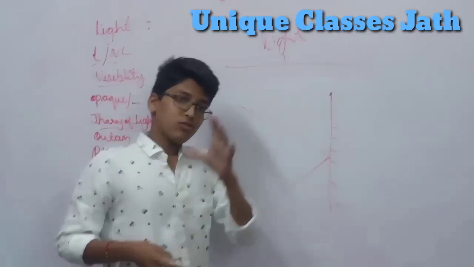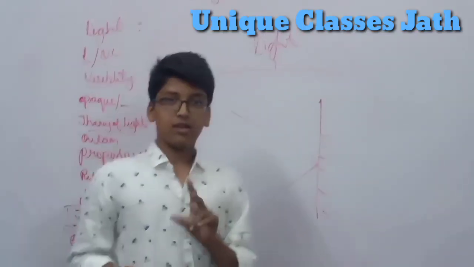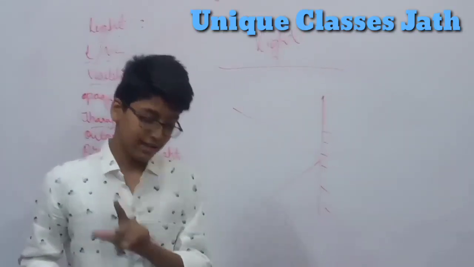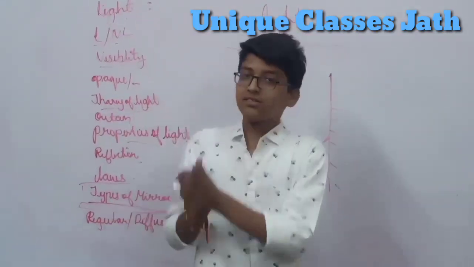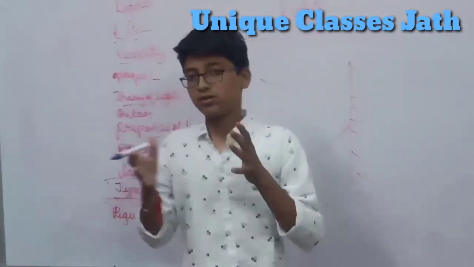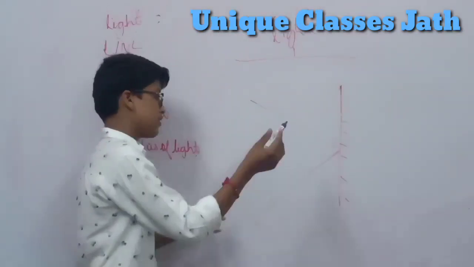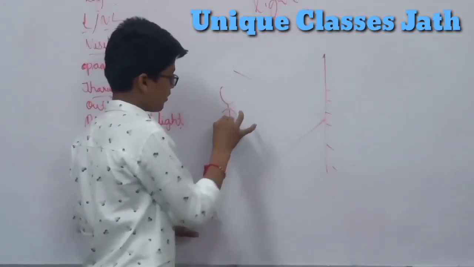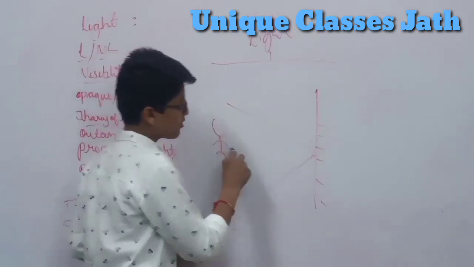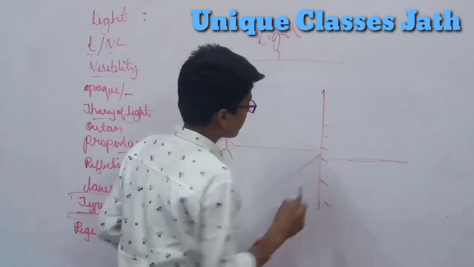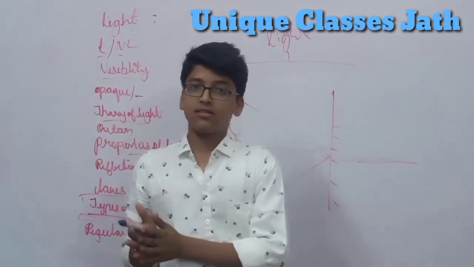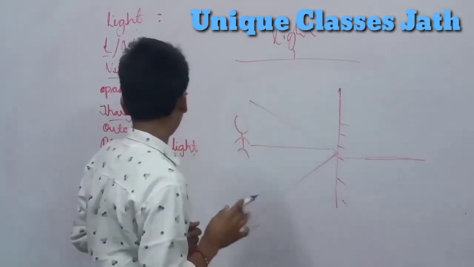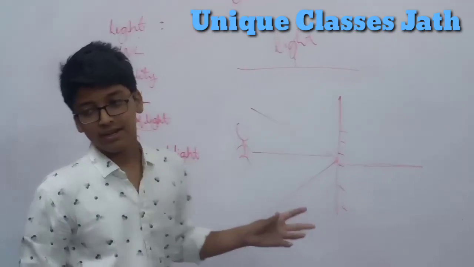The image always forms virtual and direct. Note that the image is always virtual and direct. The second thing is that the image distance and the object distance are always the same. So when the object is here, the image distance is the same, and the image size and object size are also the same.